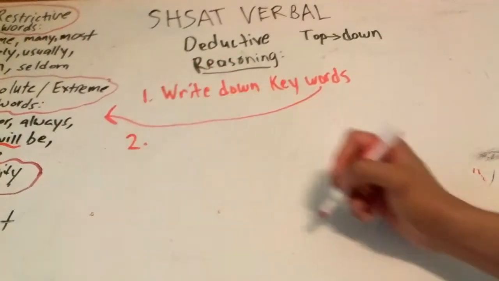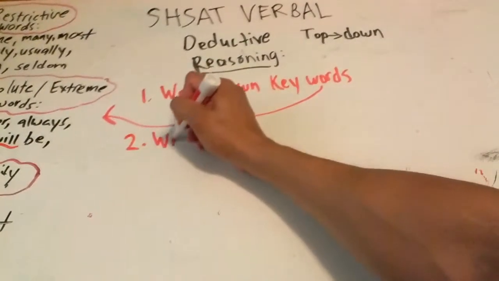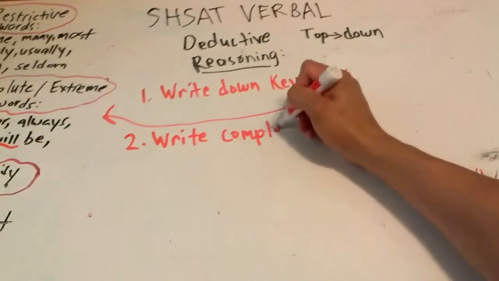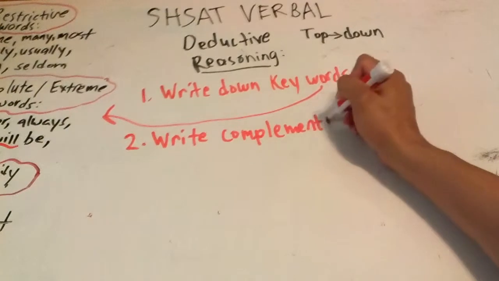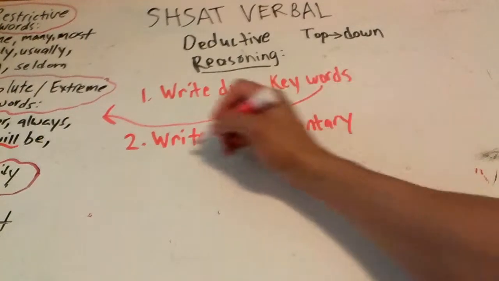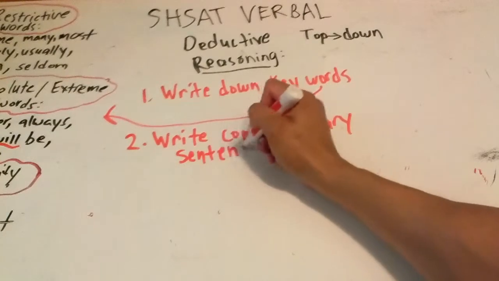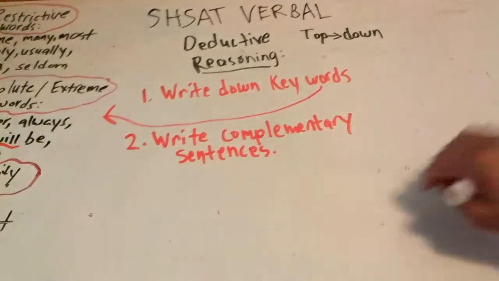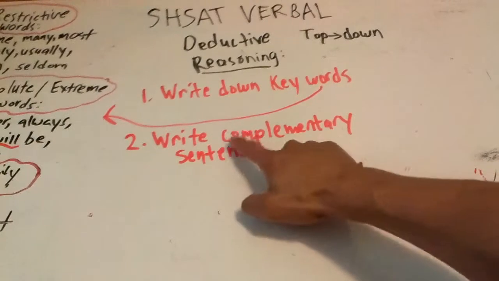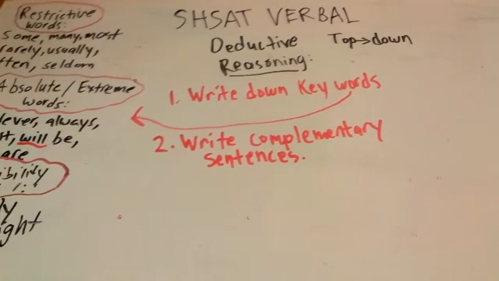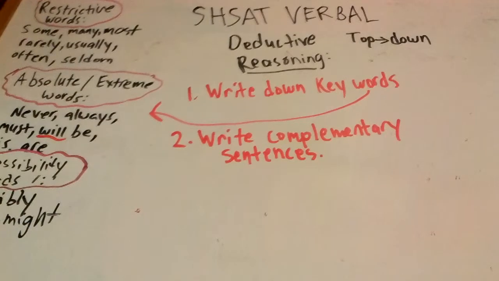Number 2, what you want to do is write complementary sentences. Again, this is not complementary. The other complementary is with an I, right? It's C-O-M-P-L-I. That's when you tell someone something nice, something flattering. I'm not asking you to flatter the sentences. That would be insane. I'm asking you to write the flip side of that sentence, all right?